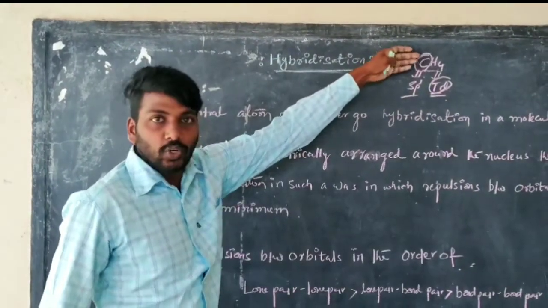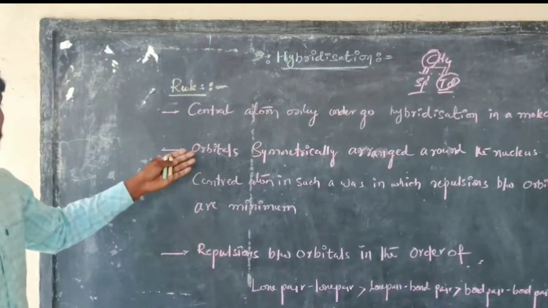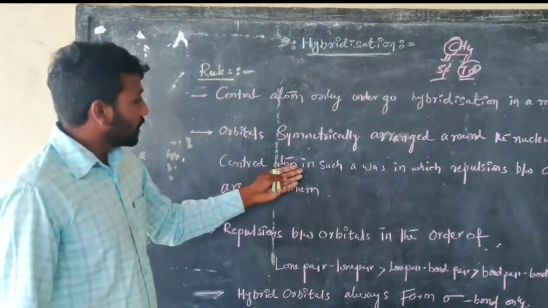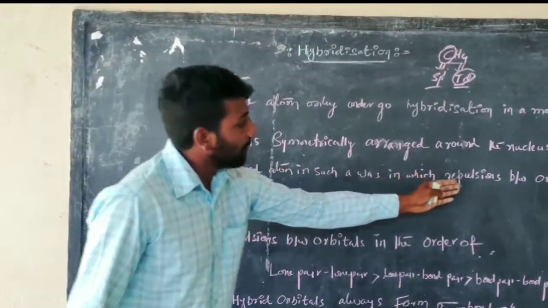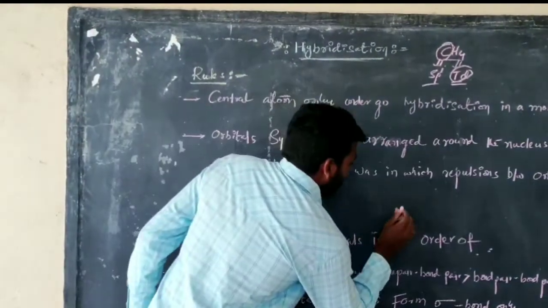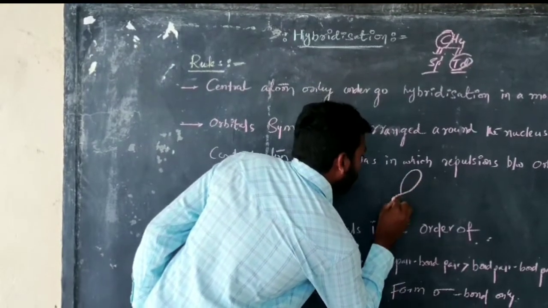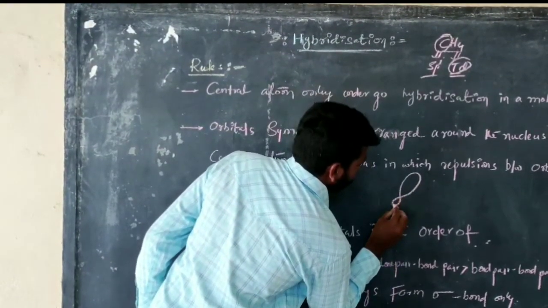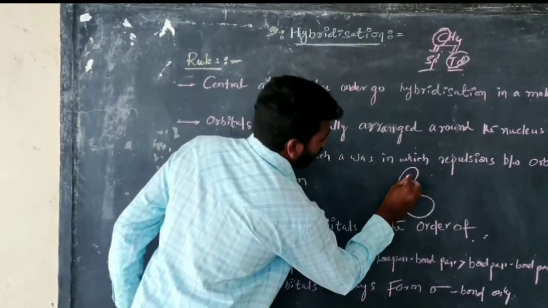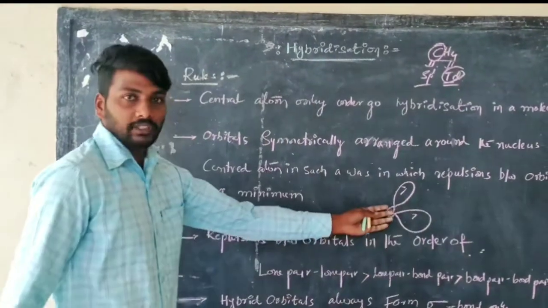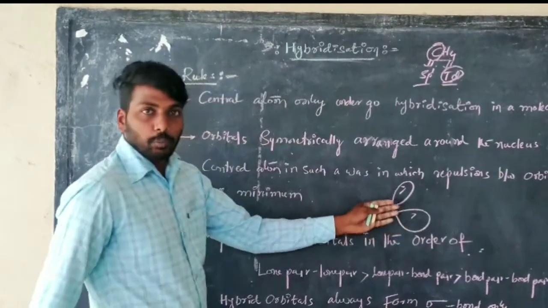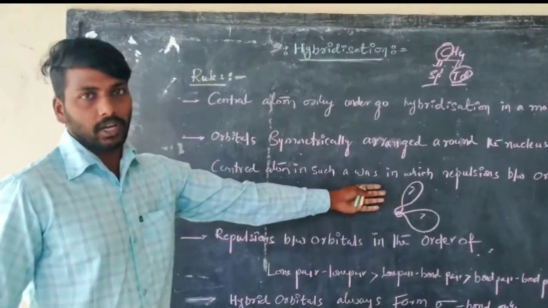Only the carbon atom is involved. This is very important: the orbitals are symmetrically arranged around the nucleus, in such a way that repulsions between the orbitals are minimum. More repulsion cannot form orbitals.